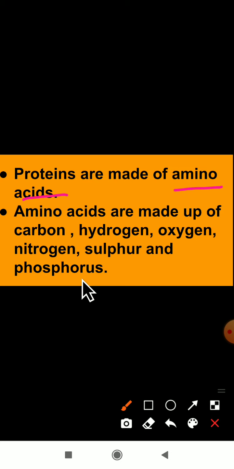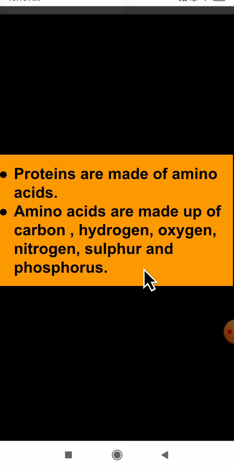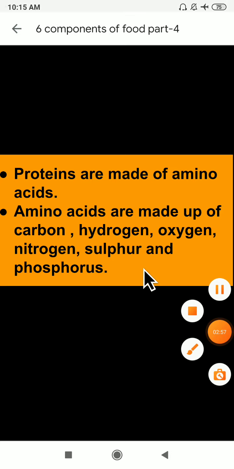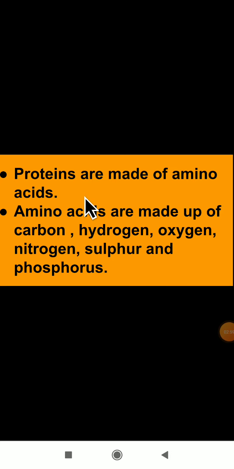Okay, mainly proteins are made up of amino acids. Then what are amino acids made up of? Amino acids are made up of all these elements. So the question will come: how are proteins made up? Proteins are made up of amino acids. Then what do amino acids include? Amino acids include carbon, hydrogen, oxygen, nitrogen, sulfur and phosphorus.